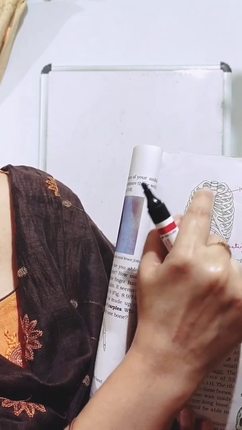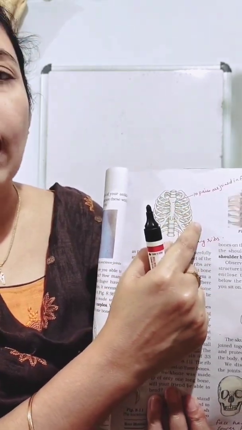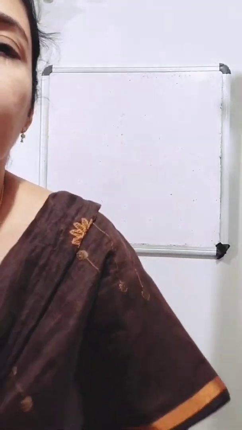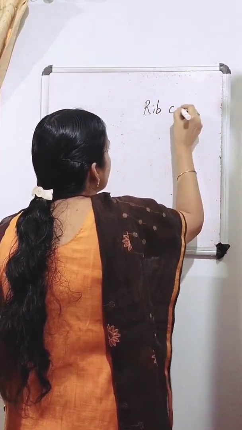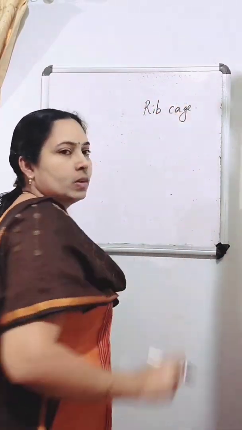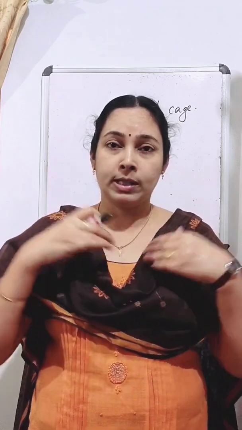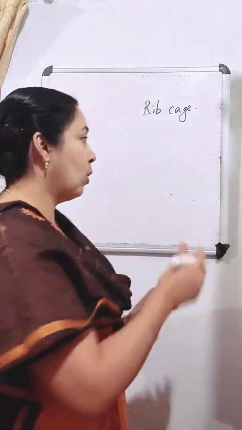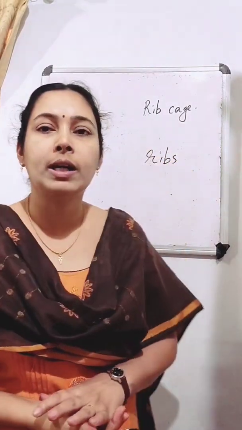Inside this there is a box-like structure. This box-like structure is called the rib cage. Some small bones go from our chest region, and these bones are called ribs.